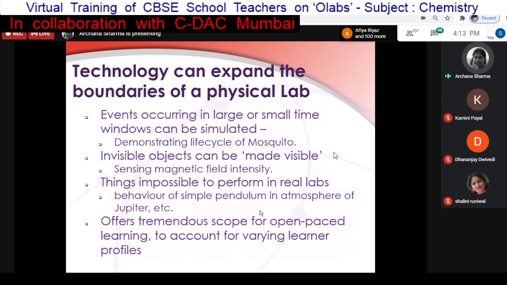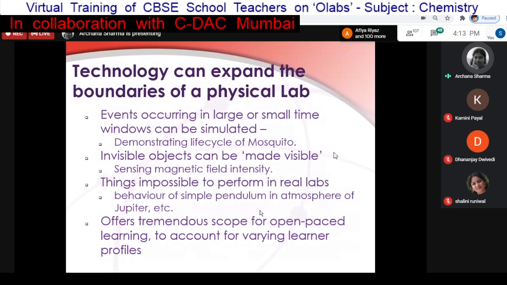Then some things are impossible to perform in real labs. For example, we all know how a simple pendulum behaves on the surface of the earth. What if I take the simple pendulum to Jupiter or Mars or some other planet? It is not possible for us, but we can simulate it for the student with the help of technology. So technology opens up many such opportunities of going beyond what is possible in a physical lab, while sticking to practically applying the concepts.